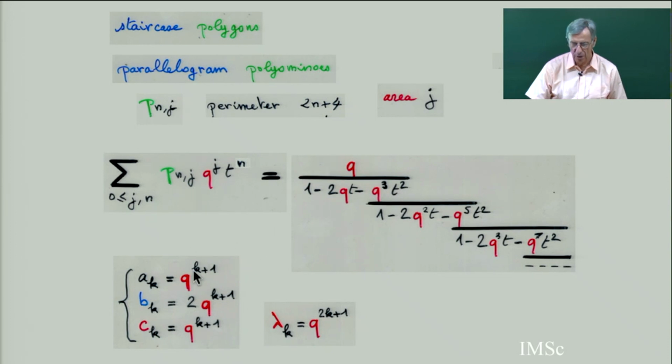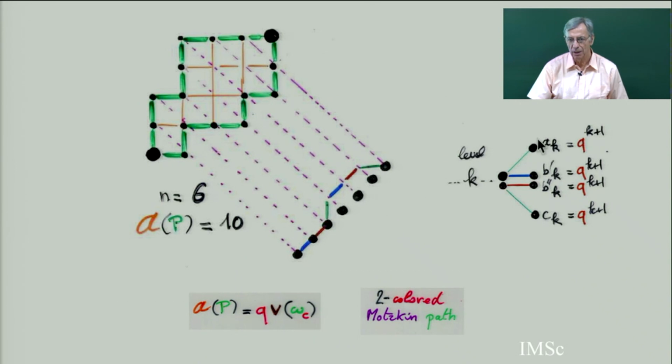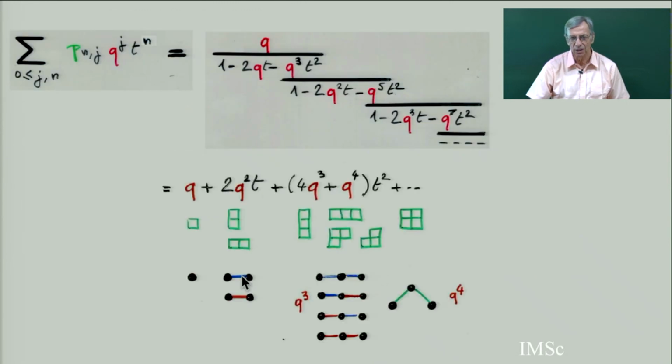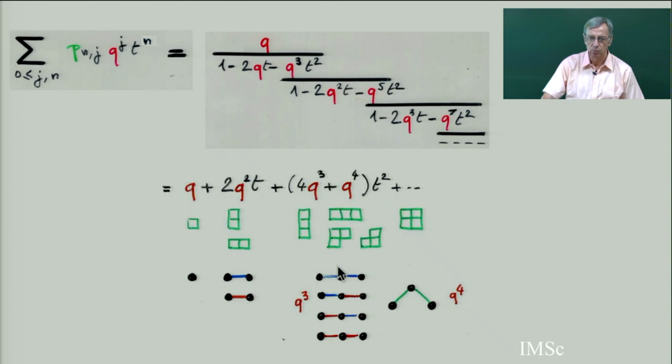See, if you just take lambda_k equal to a_{k-1} c_k, and b_k equal to the sum of these two, b'_k and b''_k, you get this continued fraction for the q-Polya numbers, the q-analog of the Catalan number: staircase polygons by perimeter and area. And you can check the first few terms of the 5 polyomino, for example. Catalan number 1, 2, 5, and the area of this and the weight of this Motzkin path.